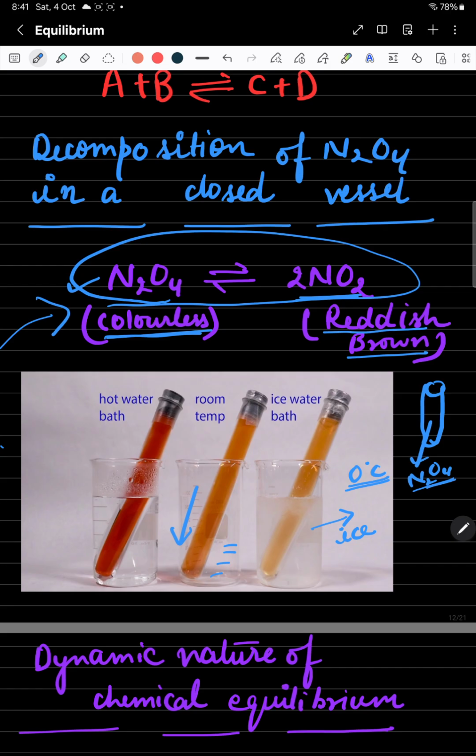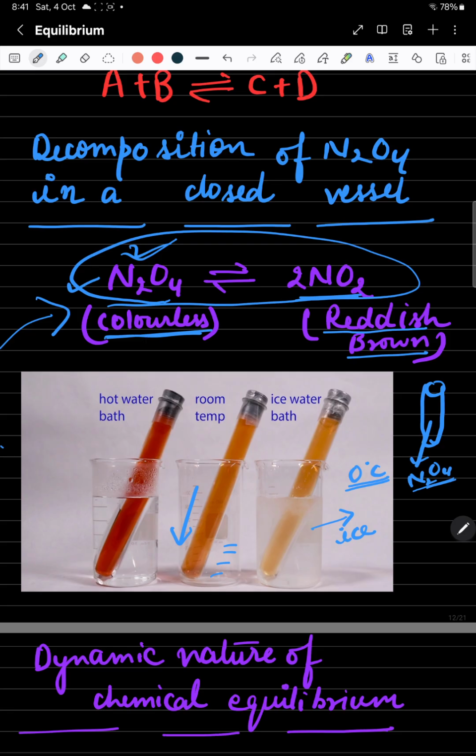What is happening? The color of the test tube in which the N2O4 is present starts changing from colorless to reddish brown. We can easily observe the reddish brown color, and after some time this color would also become constant. Why is it so? Because colorless to reddish brown happens when you are increasing the temperature. After some time this reddish brown color diminishes and forms the colorless N2O4, so the color becomes constant over here.